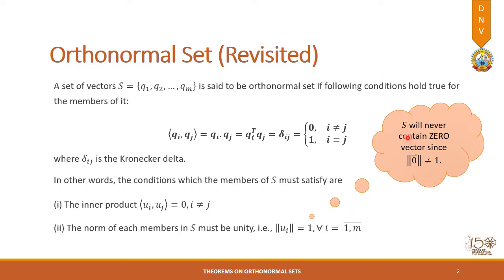It is a fact that a set of orthonormal vectors will never contain a zero vector, because a zero vector satisfies the first condition but it does not satisfy the second condition, that is, its norm is not equal to 1, and hence an orthonormal set will never contain a zero vector. So this particular concept will be used in the next result.